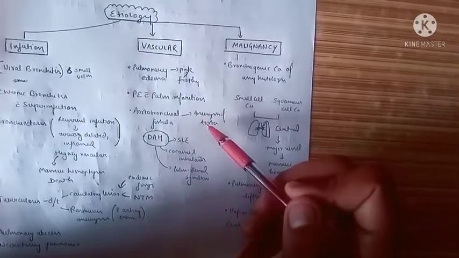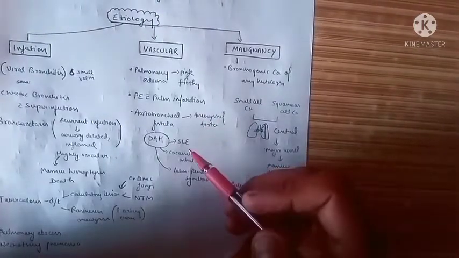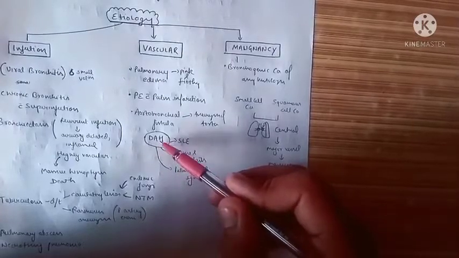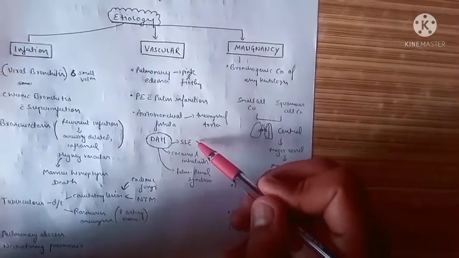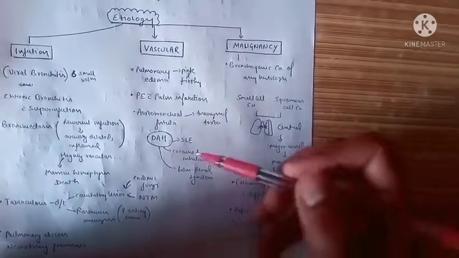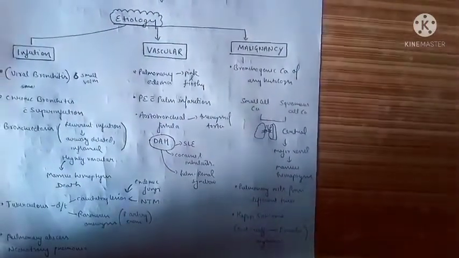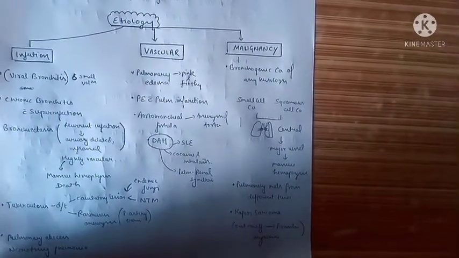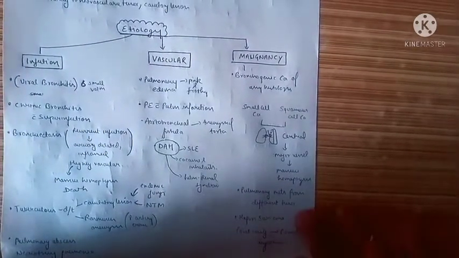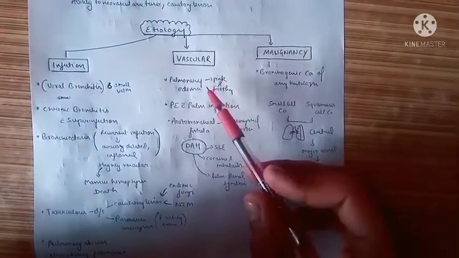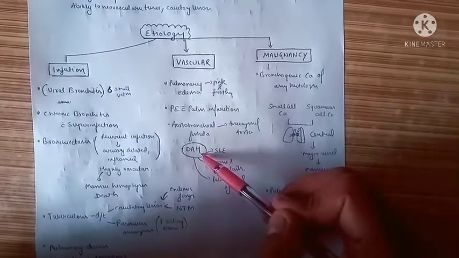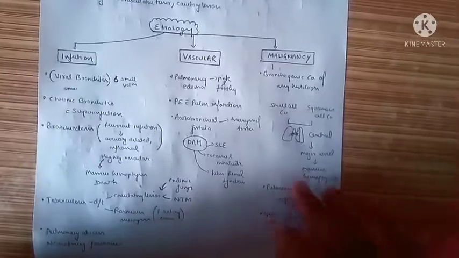In cases of aneurysm or pseudoaneurysm of the aorta, if aortobronchial fistulas are formed, they may be a reason for hemoptysis. And diffuse alveolar hemorrhages involving the parenchyma, that can be seen in cases of SLE or cocaine or other inhalant use, or pulmonary renal syndrome or Goodpasture's disease where anti-GBM antibodies are formed, are important reasons for hemoptysis. So important vascular causes include pulmonary edema, pulmonary embolism with infarction, diffuse alveolar hemorrhages, and Goodpasture disease.